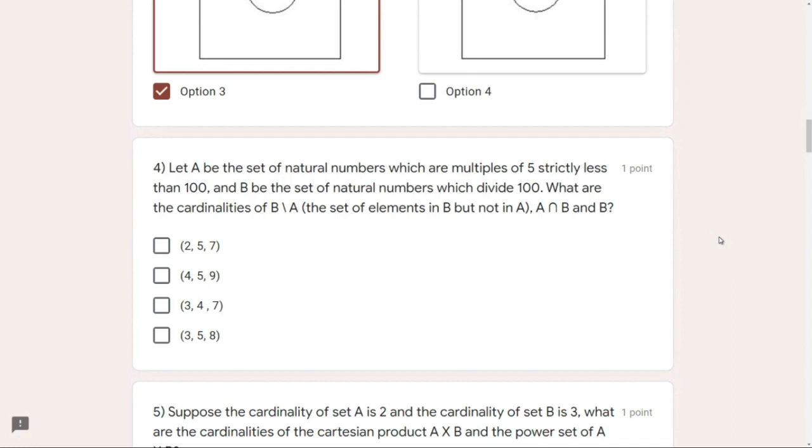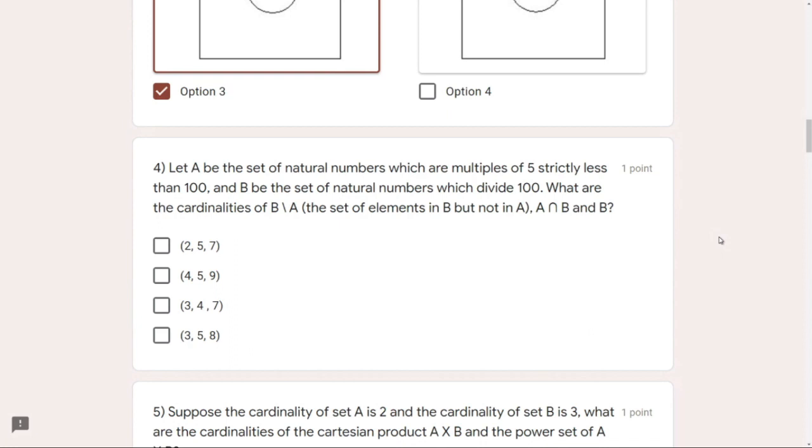Strictly less means we will not include 5. All those natural numbers less than 100 that are multiples of 5 will be considered. So in this case, we can generate, I think, 19 such numbers. So just now that would not matter.